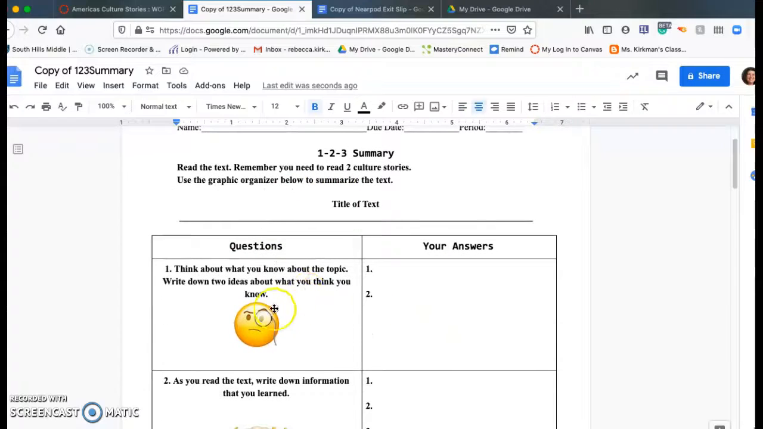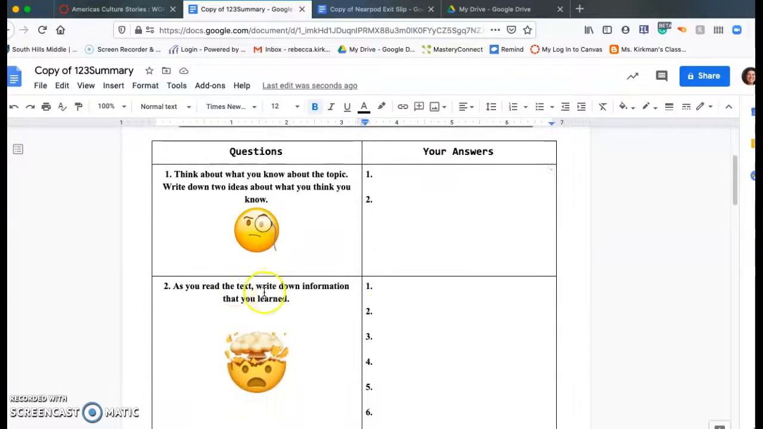Okay, then you're going to think about the topic and write down 2 ideas about what you think you know about that country or South America. Like, I've watched a lot of shows, so I can say, oh, I know that there's jungles and really high landforms in South America.